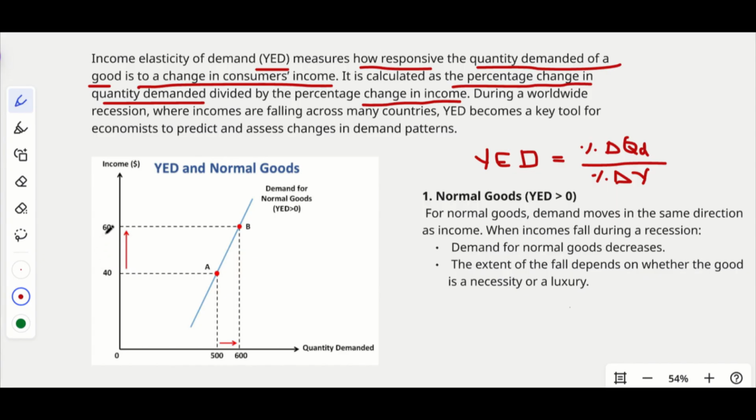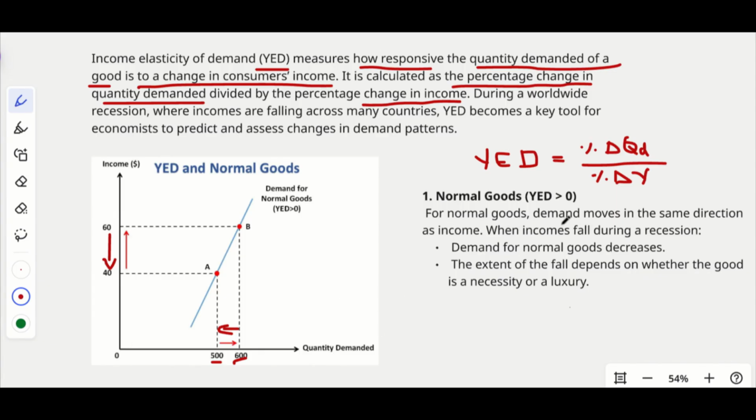For example, just take 60 rupees as the initial income and 40 as the reduced income. Initially, he or she had 60 rupees, or 60K, whatever it is, and it has reduced to 40. As a result, check the quantity: for 60K income, the quantity was 600. When it was 40K, it is 500. So it has reduced.